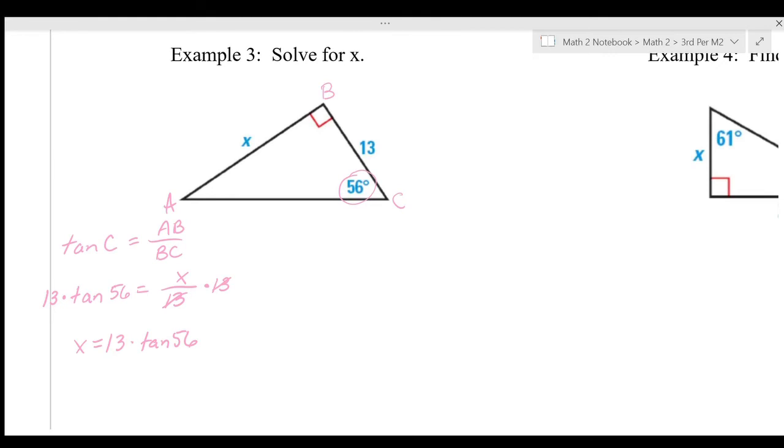And then what we're going to do is input the tangent of 56 first. So on an iPhone calculator, you're going to put in 56, and then you're just going to press the button that says tangent. And on many scientific calculators, it'll be that same input, 56 tangent. On some scientific calculators, like if you use Google to find a calculator, then you'll put in tangent first and then push 56.